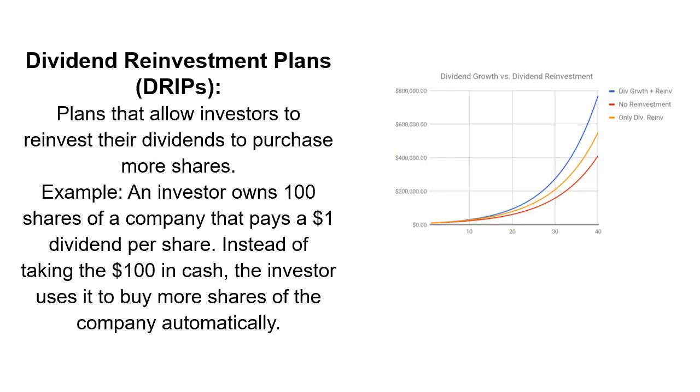Dividend reinvestment plans, DRIPs: plans that allow investors to reinvest their dividends to purchase more shares. Example: an investor owns 100 shares of a company that pays a $1 dividend per share. Instead of taking the $100 in cash, the investor uses it to buy more shares of the company automatically.